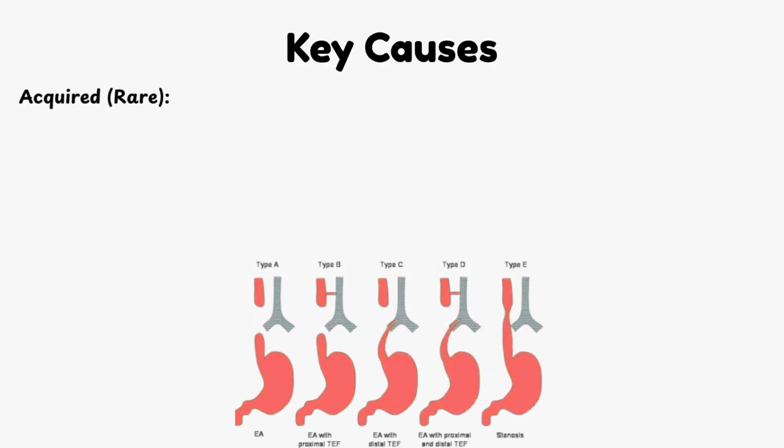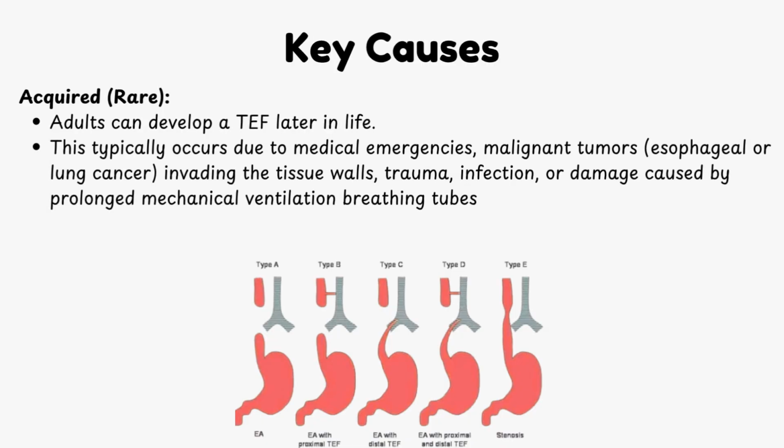Acquired causes, rare. Adults can develop a tracheoesophageal fistula later in life. This typically occurs due to medical emergencies, malignant tumors, esophageal or lung cancer, invading the tissue walls, trauma, infection, or damage caused by prolonged mechanical ventilation breathing tubes.